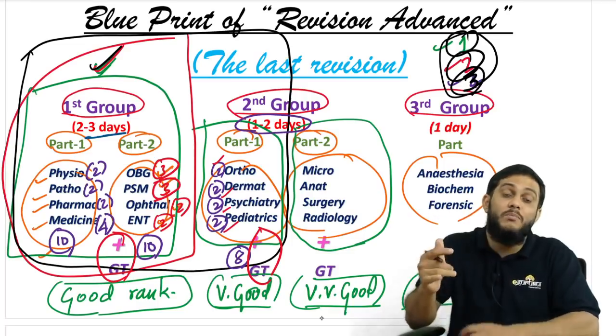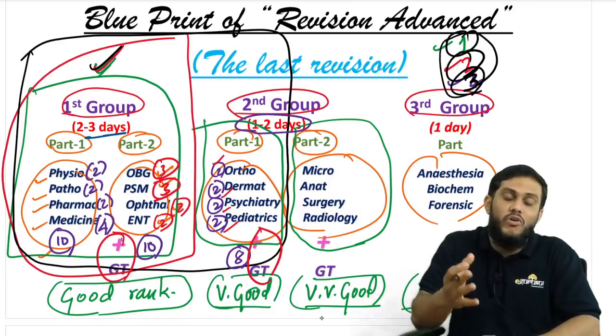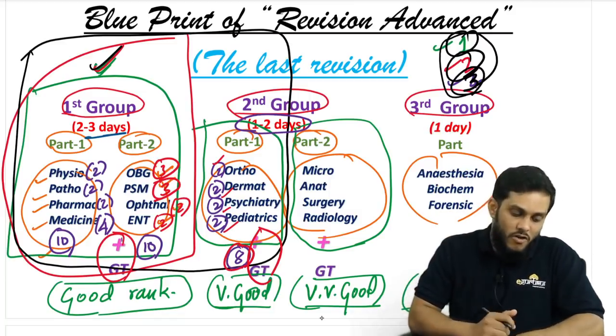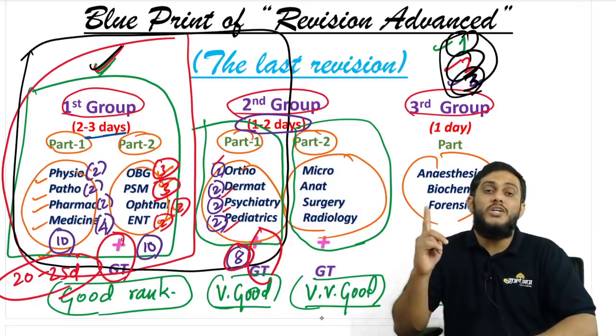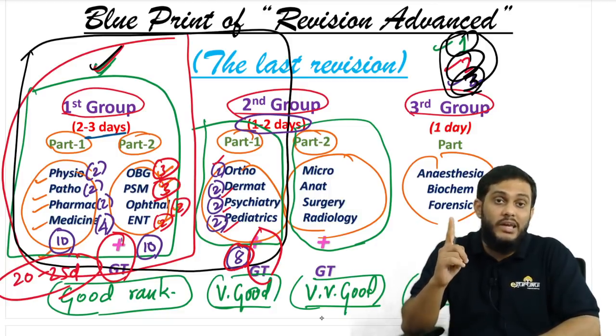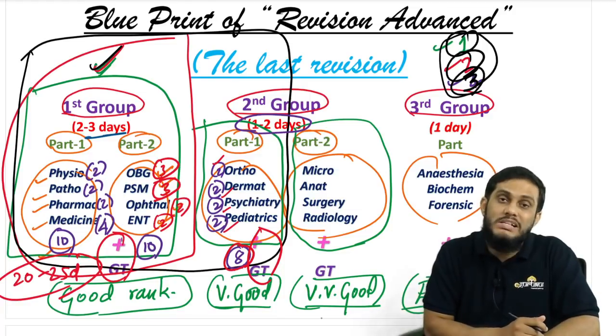2 days is more for ortho. 2 days is more for derma at this point of time. 2 days is more for psychiatry. 2 days is more for pediatrics. Don't exceed these 8 days for these subjects. For these subjects, if you want, you can increase from 20 to 25 days. First group of subjects 20 to 25 days. Second group, 4 subjects, only 8 days. Now, approximately in 1 month you are going to finish 12 subjects.